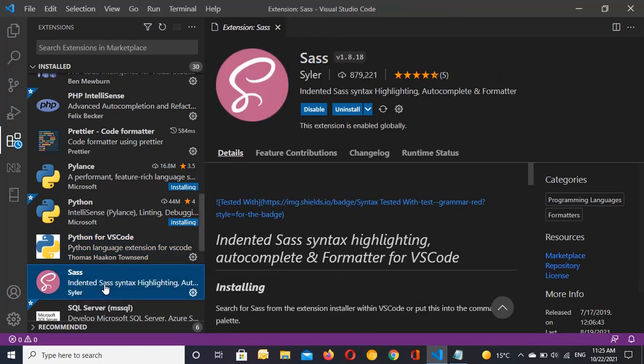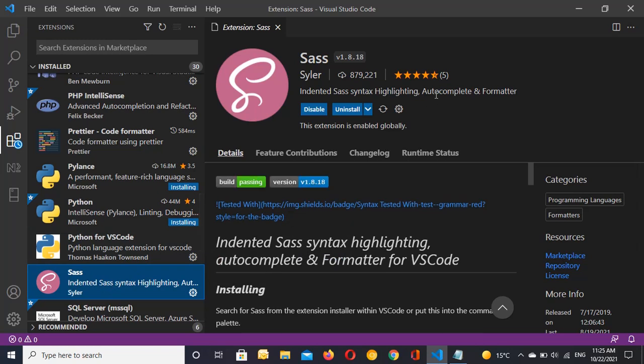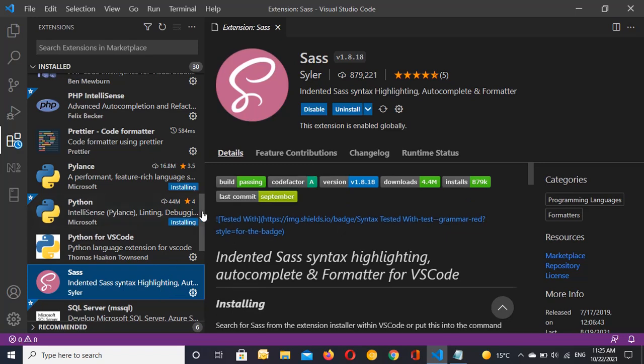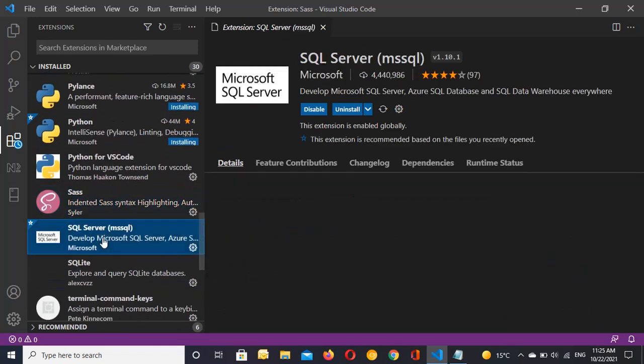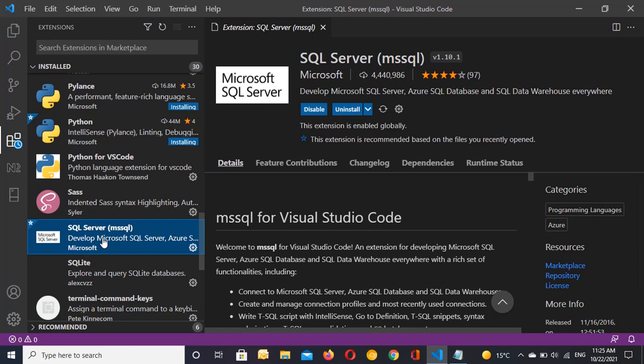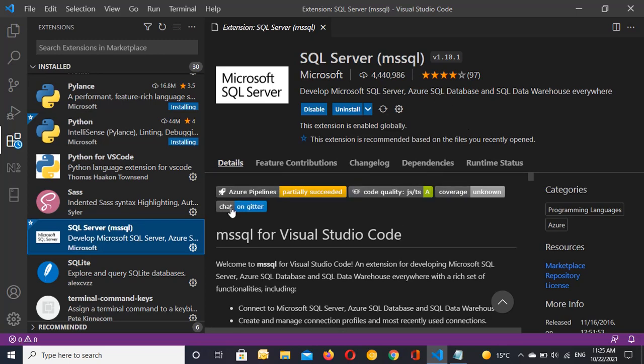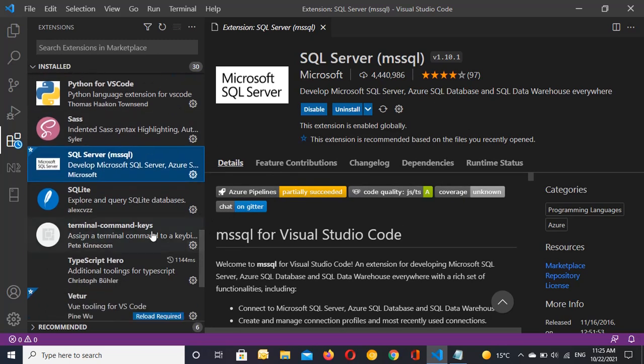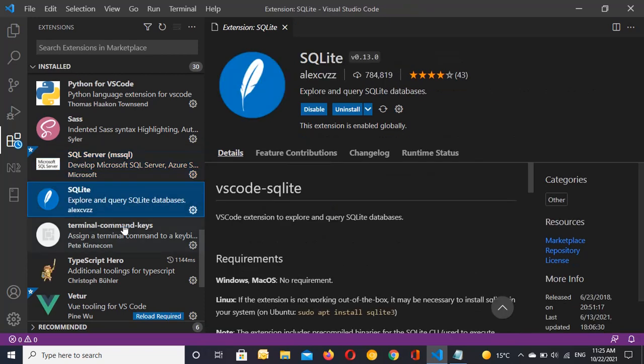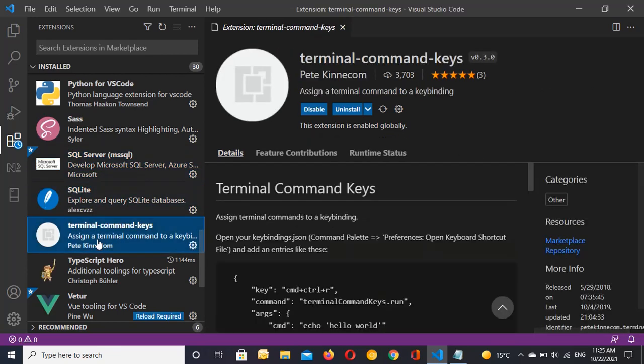The next one is Sass. Sass is syntax highlighting, autocomplete and formatter. The next one is SQL Server, meaning SQL, and you can read the details, and this is also so important for you. The next one is SQLite. Next one is Terminal Command Keys, and it assigns terminal commands to a key binding.